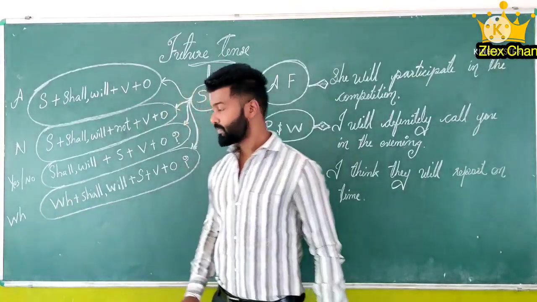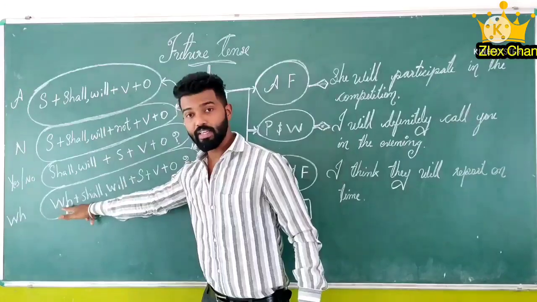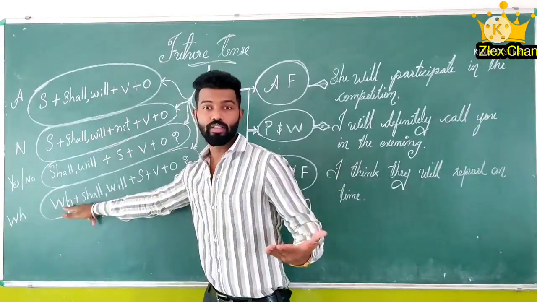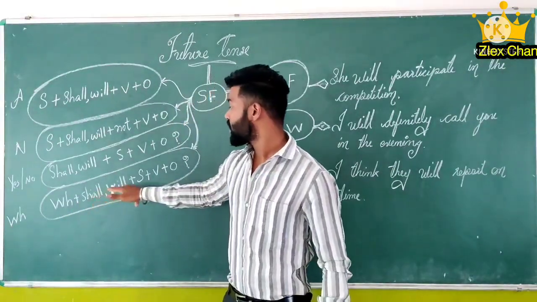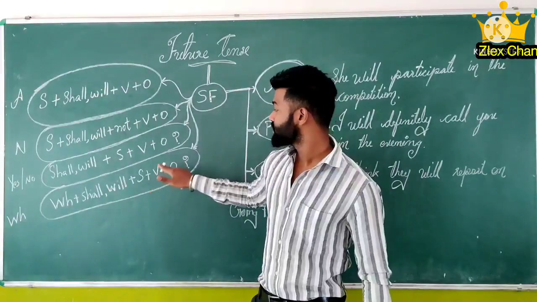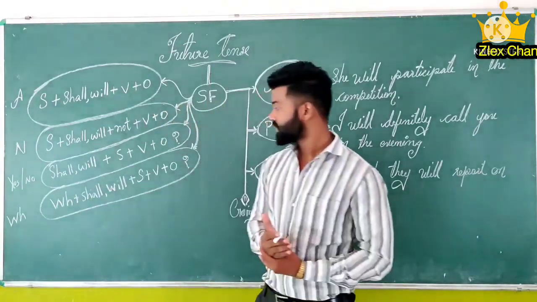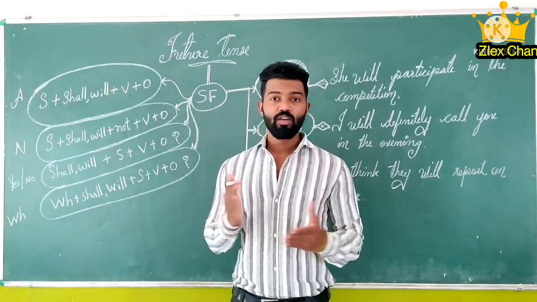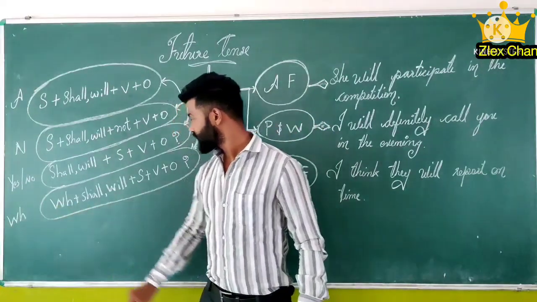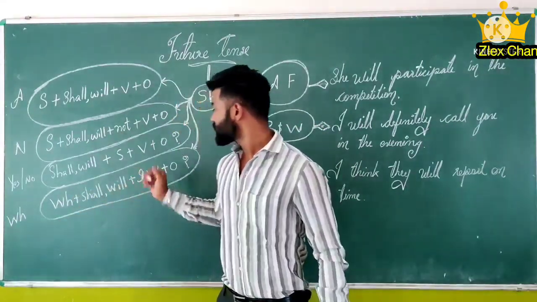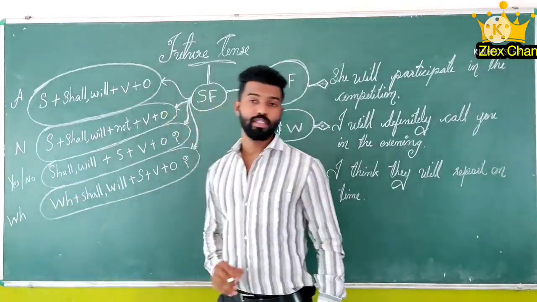Next, W questions. Here we add where, when, how, what, why. These are the W questions we can add. Then shall or will, then subject, then verb, then object, then question mark. So here I can tell the example. Where shall we go next week? What will you do tomorrow? So first we have to ask the question word.